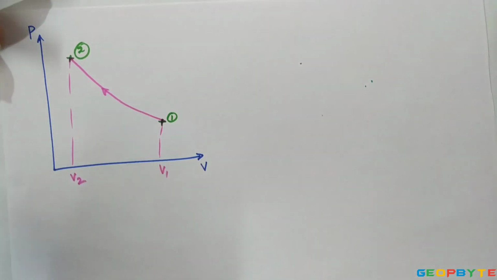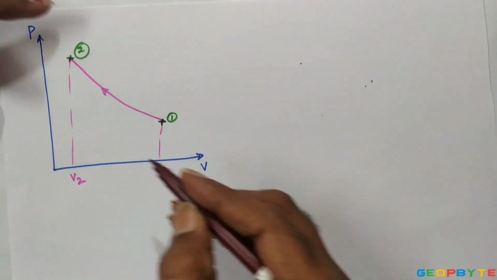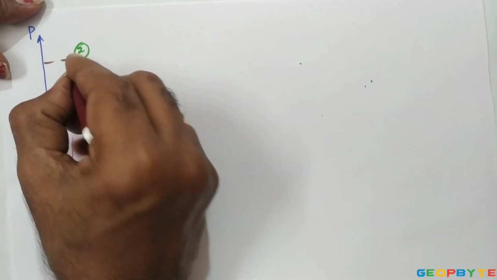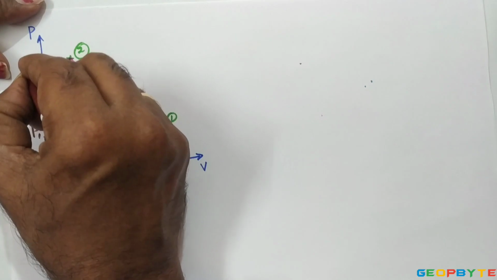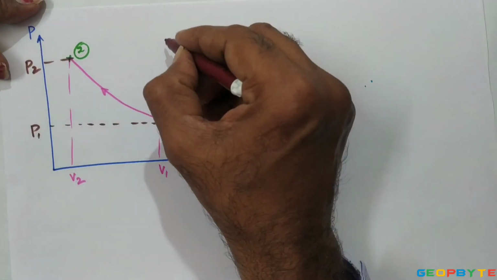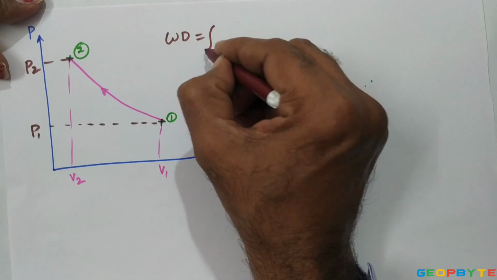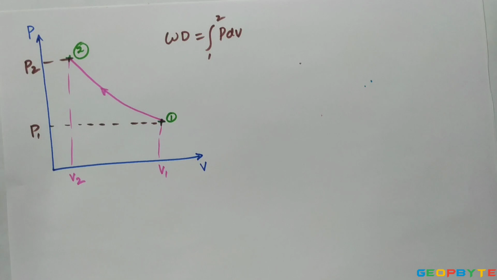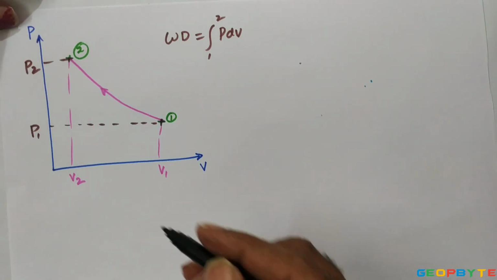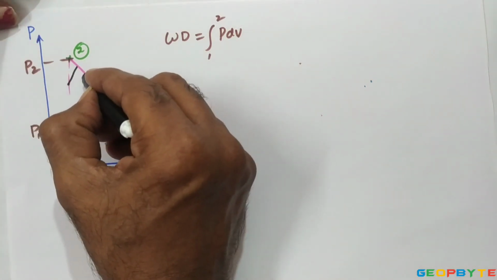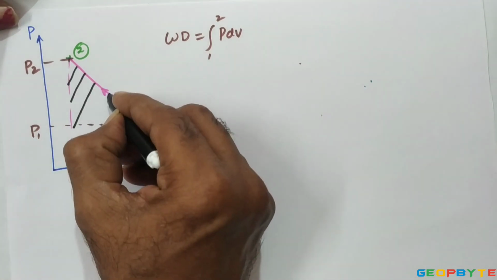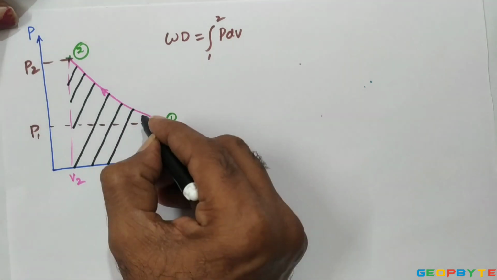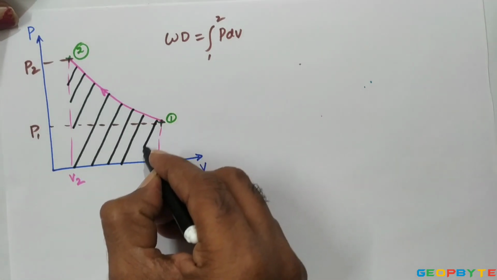By that time, the pressure of the gas is increasing from P1 to P2. Our non-flow work formula is the integral from 1 to 2 of P dV. Since this integral is the non-flow work, the area below the PV diagram is equal to the non-flow reversible work or displacement work.